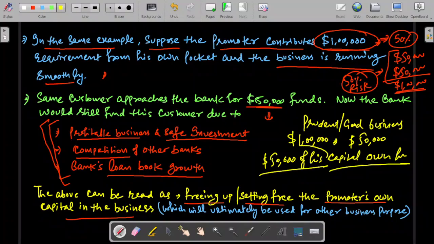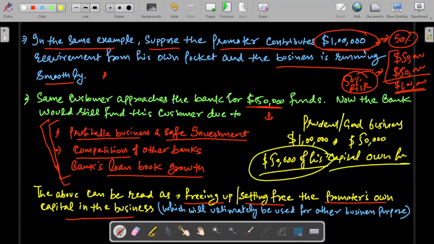Okay. So what will he do with these $50,000? He naturally will ultimately use it for the expansion of the business itself. He will use it for the growth of sales. He will use it to buy an additional unit, additional land, make advance payment to the supplier, get additional discounts. He will be a prudent businessman, using it for the business itself only.